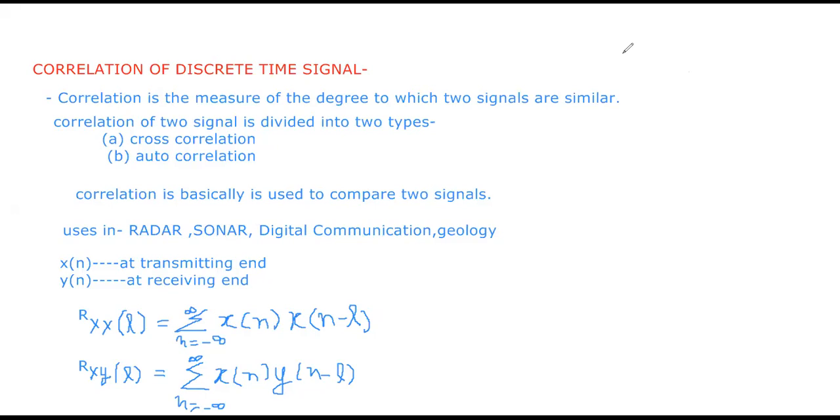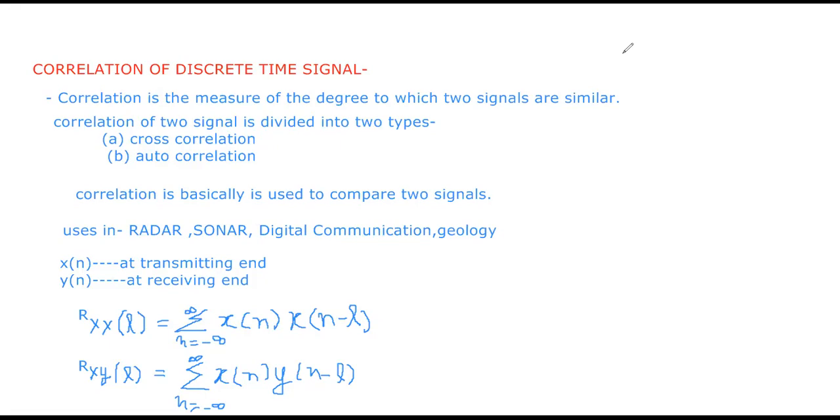First of all, you should know what correlation is and why we study it in signals and systems. Basically, correlation is the measure of the degree to which two signals are similar. And correlation can be of two types, that is cross correlation and autocorrelation. What is the difference between cross correlation and autocorrelation?